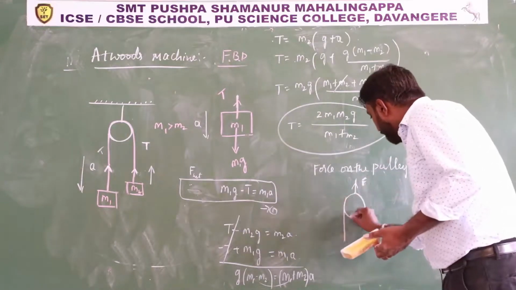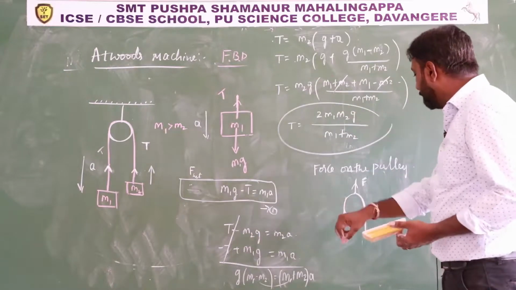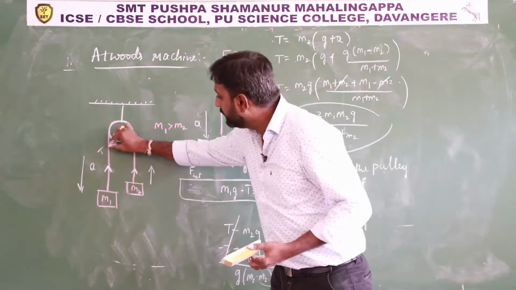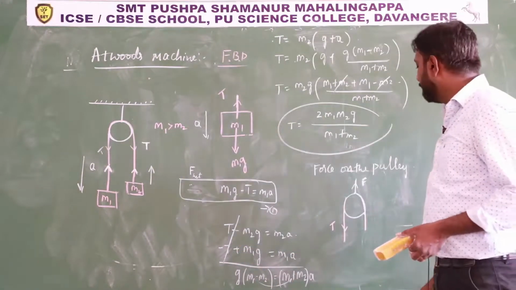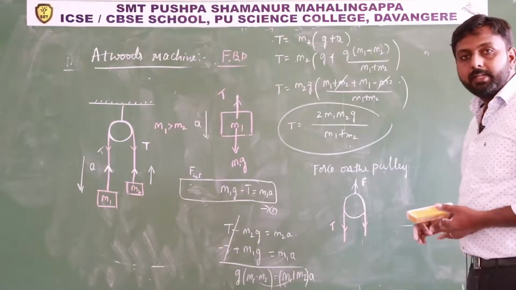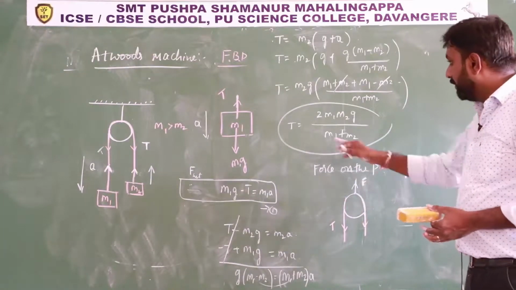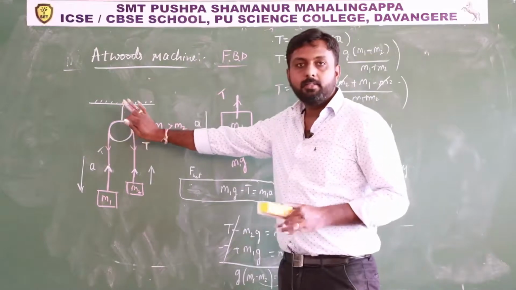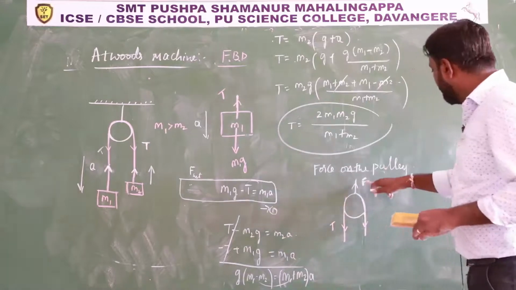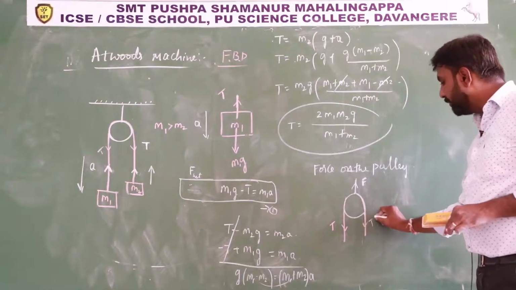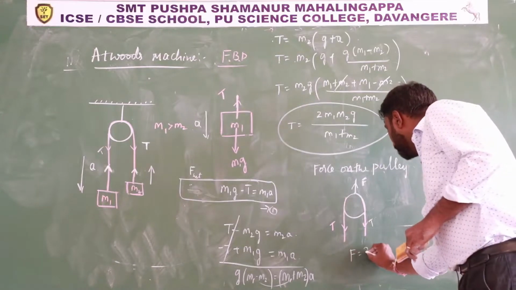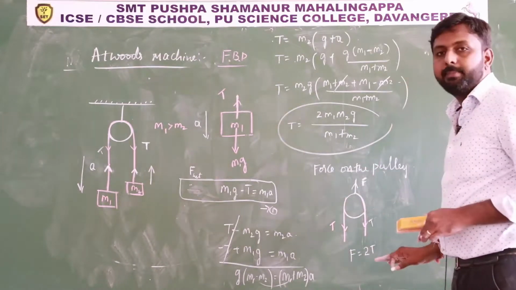Then these strings are passing over that pulley, and there I can represent the tension like this. This is the tension force. If you observe the diagram carefully, this system is not moving, only the blocks are moving. Then this F force is balancing these tension forces, and I can write F equals 2T. This is at equilibrium.